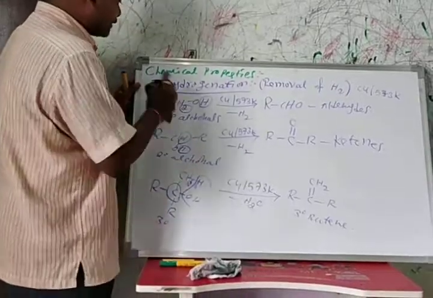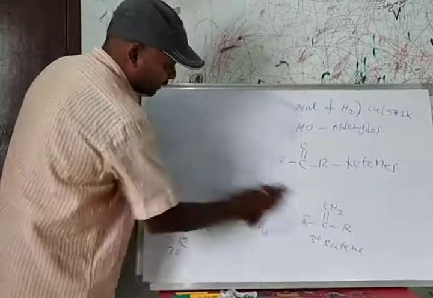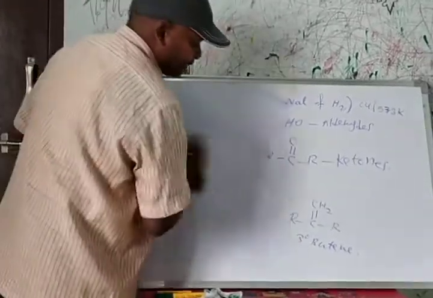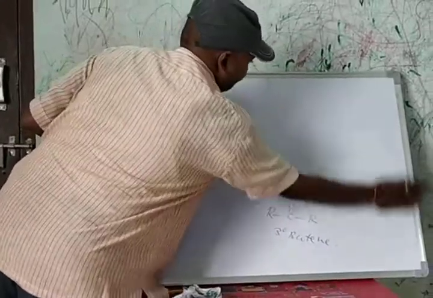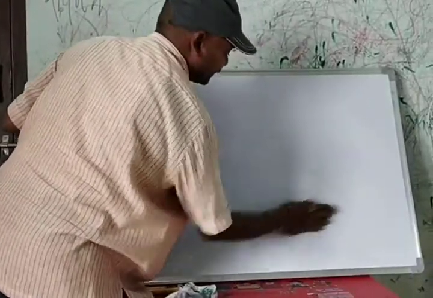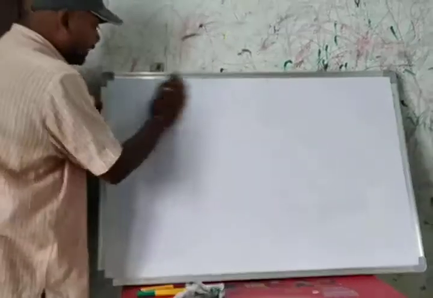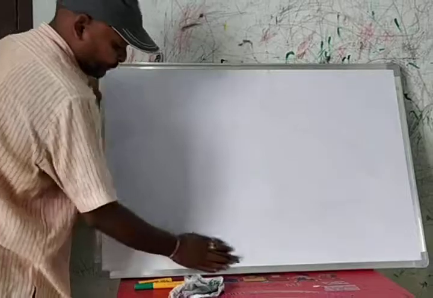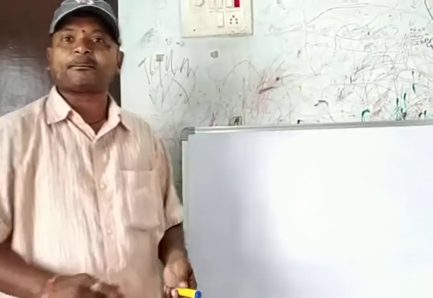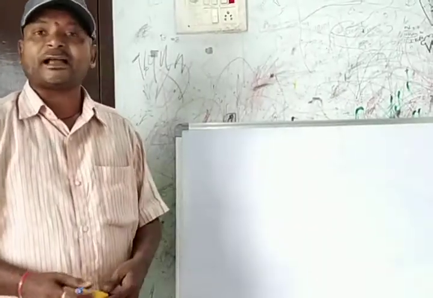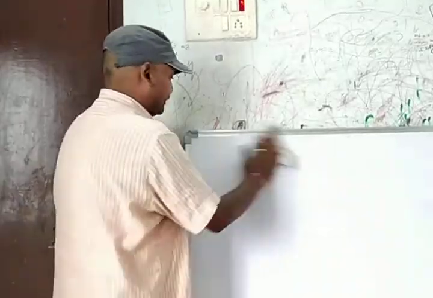Then in continuation we'll see the oxidation of alcohols. In organic chemistry, there are many oxidizing reagents: mild oxidizing reagents and strong oxidizing reagents. Potassium dichromate and potassium permanganate act as strong oxidizing agents.